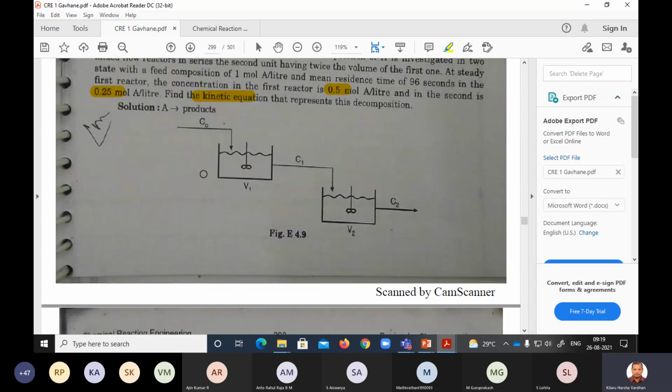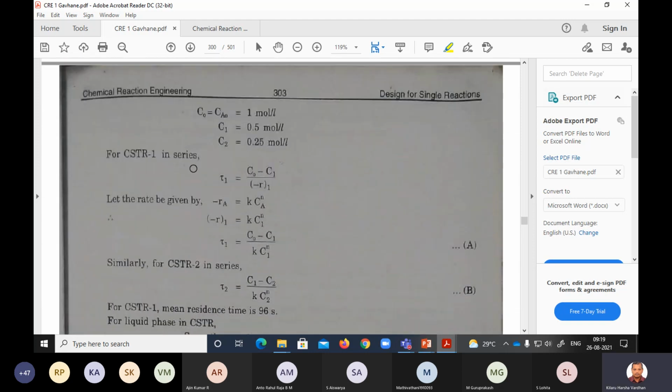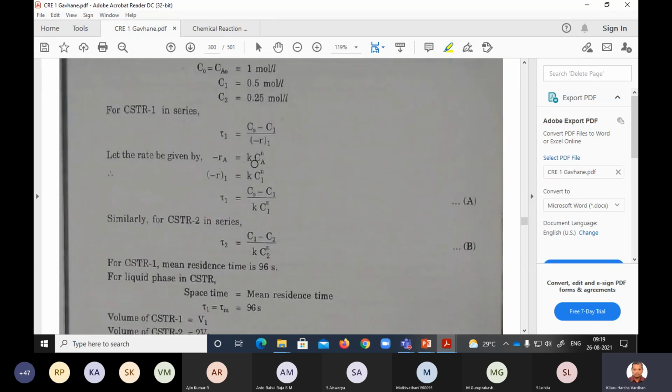For the first reactor, this is a series. This is a CSTR. So in the first reactor, tau 1 is C naught minus C1 by R1. Correct. This is tau by C naught is XA by minus RA. Right. So the rate is given by minus RA is K into CA power n.